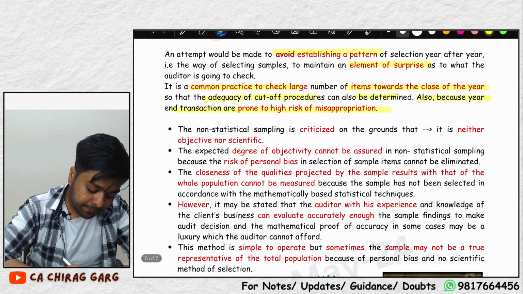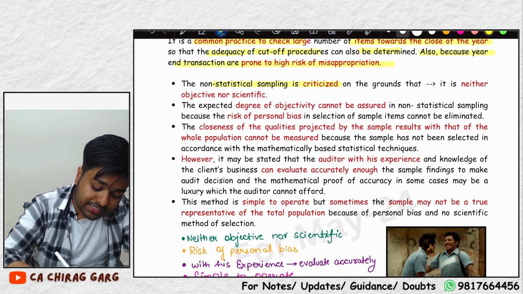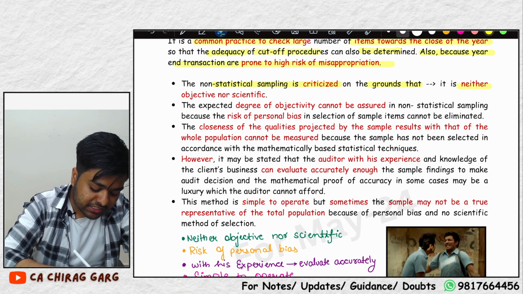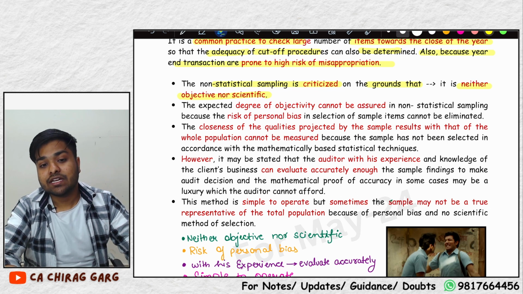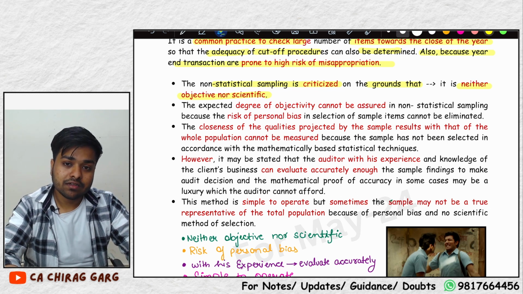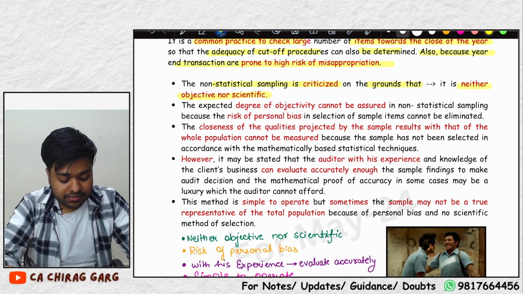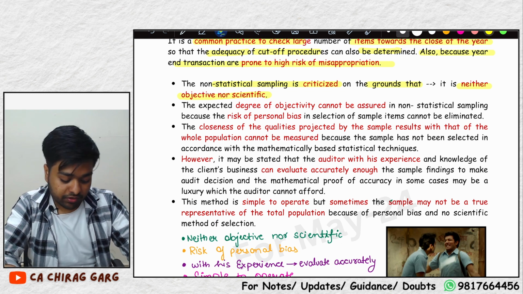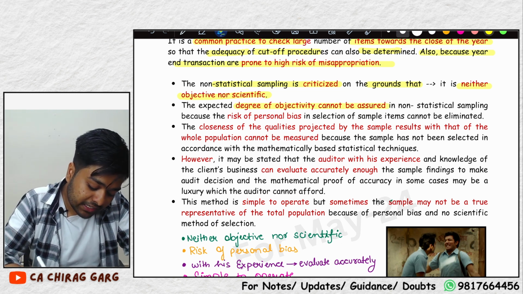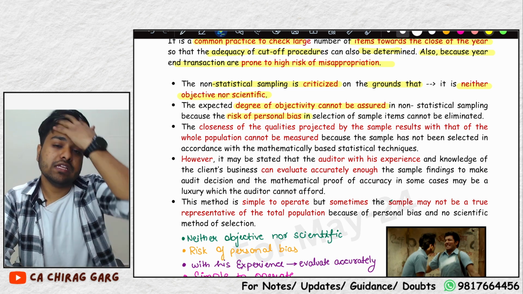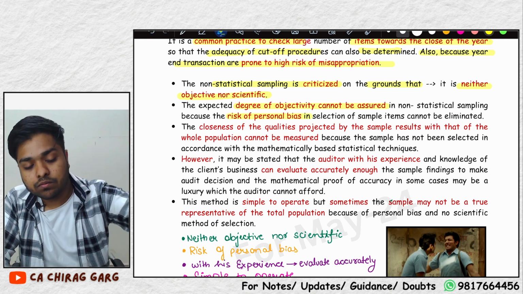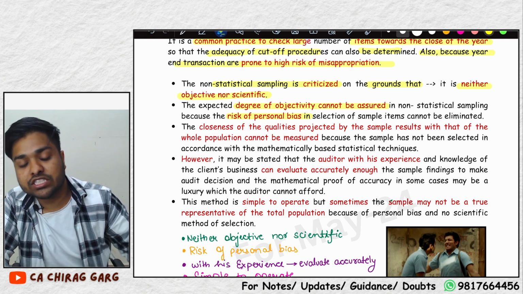I told you already, non-statistical sampling is criticized on the grounds that it is neither objective nor scientific. Remember, when my senior goes to my manager, he criticized him on the basis that it is neither objective nor scientific. The degree of objectivity cannot be assured because the risk of personal bias is always there, that I should select more transactions from this area and fewer transactions from this area.